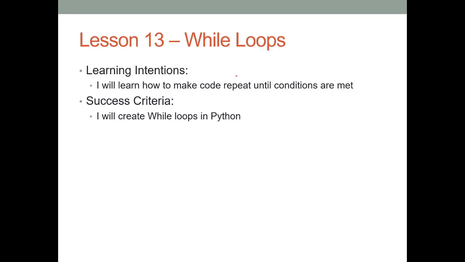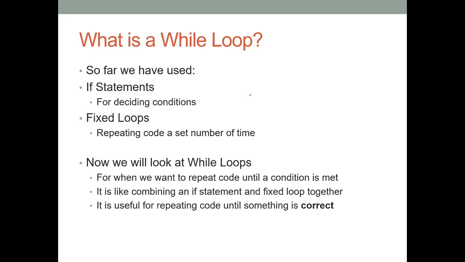Today is about while loops, and we're going to look at how to make something repeat until a condition is met. Basically, we've done if statements so far, which is conditions: if something happens, do this. And then we've done fixed loops, which is you make it do something again and again. Think of a while loop as these two things having a weird baby, as such.